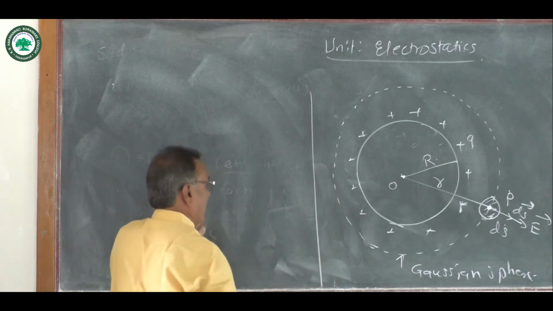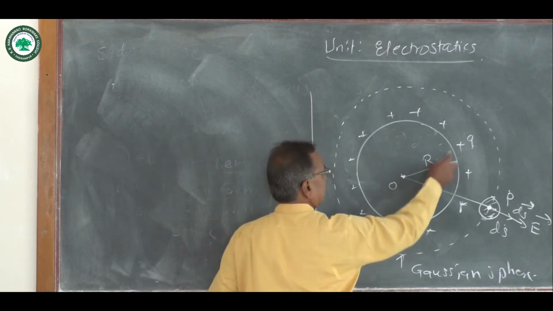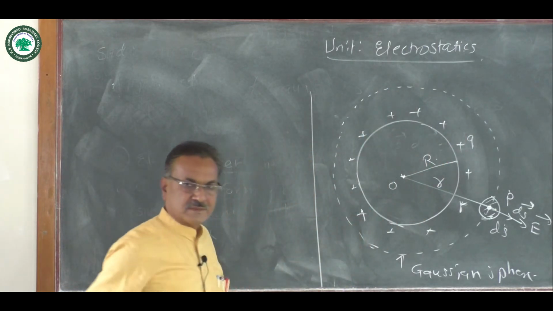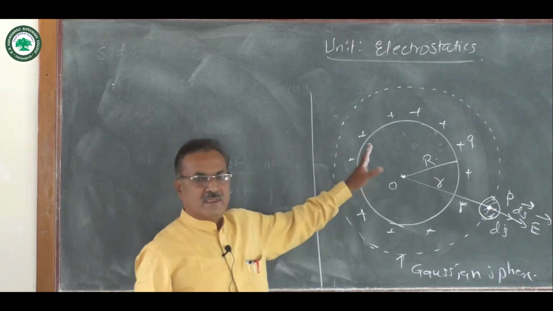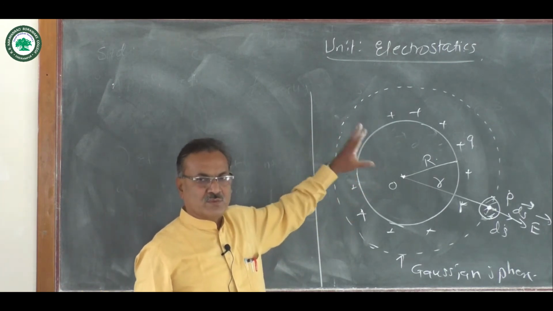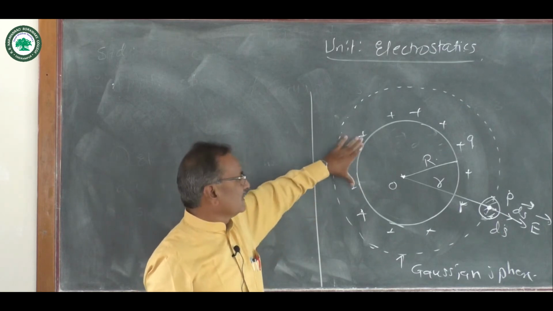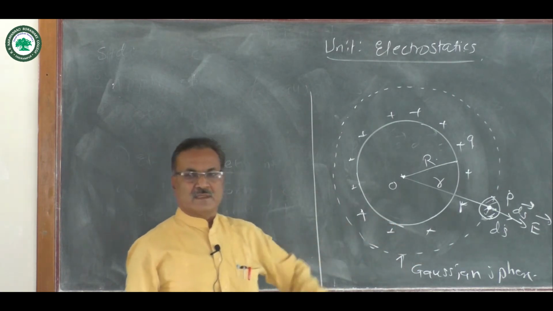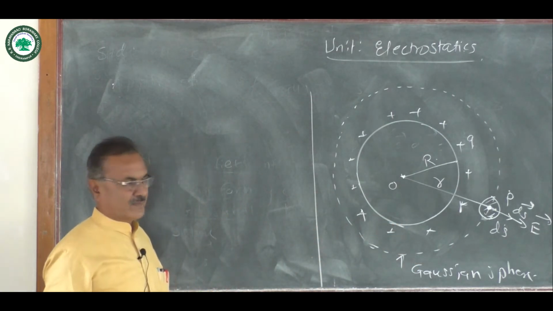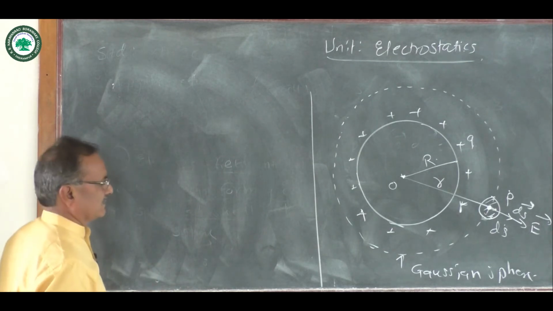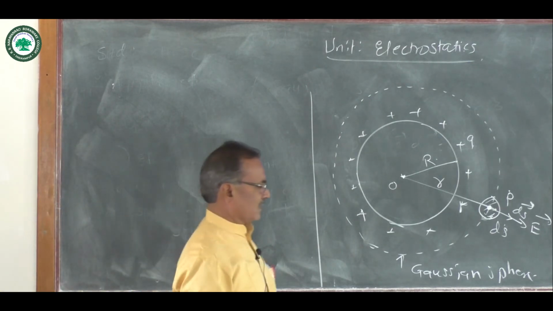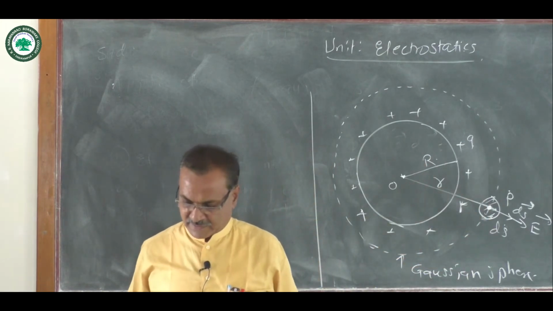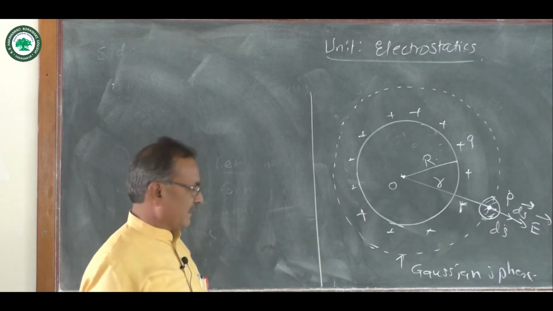Now, from the charges, the electric intensity is directed outwards. That is, the direction of electric intensity is outward due to positive charge. Suppose here a negative charge is situated, then the direction of electric intensity is directed towards the charge. So, let us find the expression for electric intensity at point P.